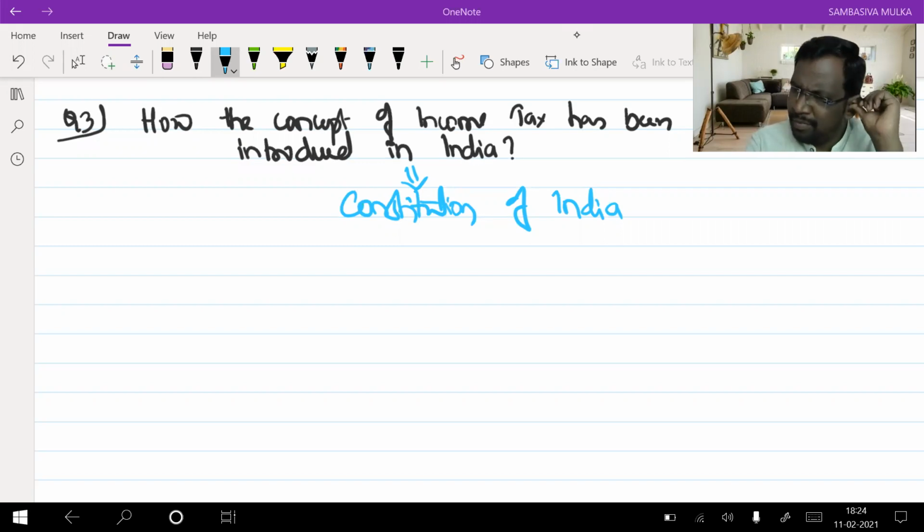In the Indian Constitution, we have so many, we have the preamble, we have so many schedules, so many articles, so many lists, right? Now, among that, there are two relevant articles.